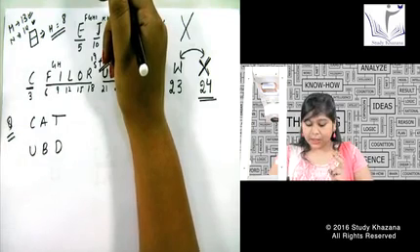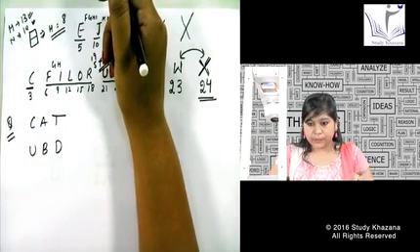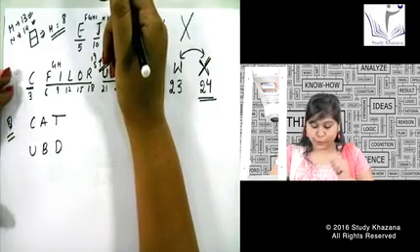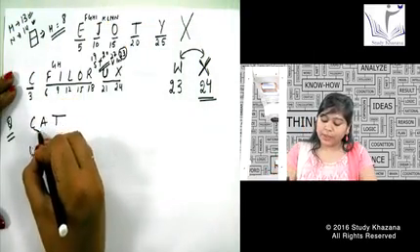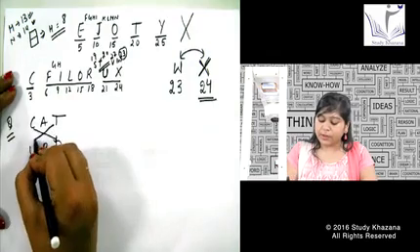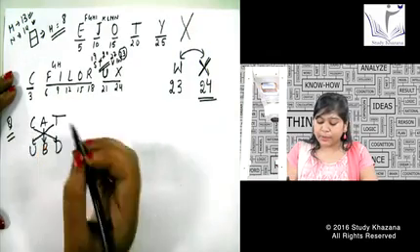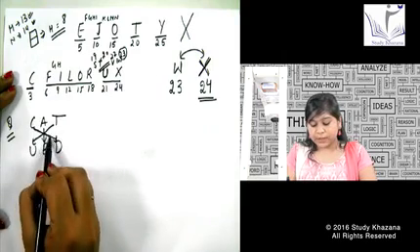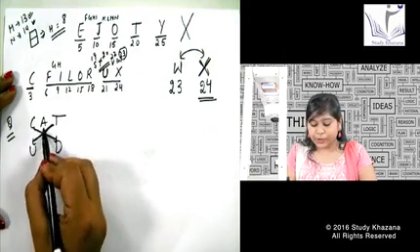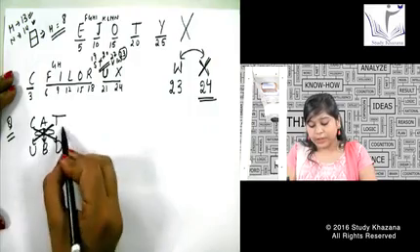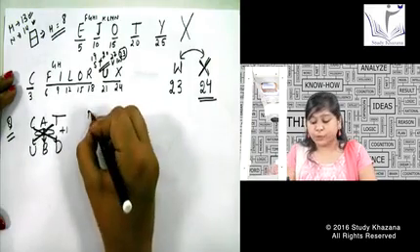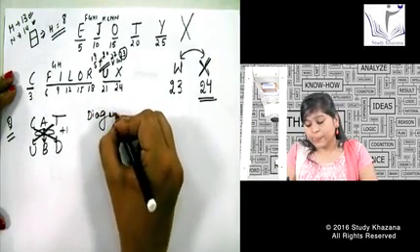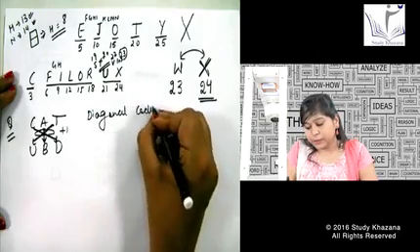I have written C can be somewhere around D, A can be somewhere around B, and T can be somewhere around U. So if I code it, I can say C is here, T is here, and A is here, right? This is nothing but a diagonal coding. C is coded here, T is coded here, and A is coded here. This is nothing but a +1 pattern, but coded in the form of, I say, a diagonal coding.